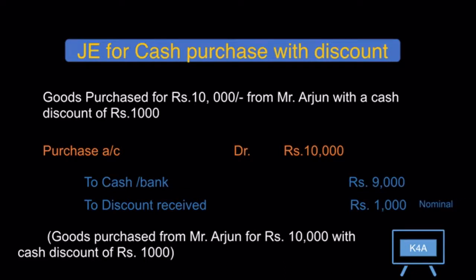Here, along with the cash account, we have credited the discount received account as well because discount received account is a nominal account and the golden rule for nominal account is debit all expenses and losses and credit all incomes and gains. In this situation, discount received is an income for the business, hence it's credited.